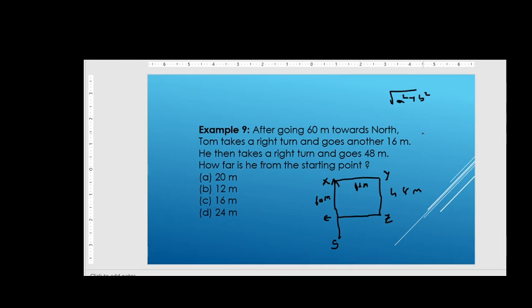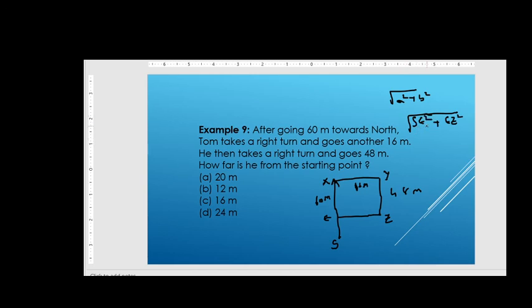So now we will find a square and b square. Here a square and b square means SE square plus EZ square, right friends? EZ square.